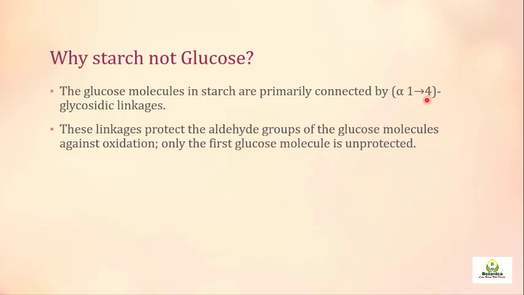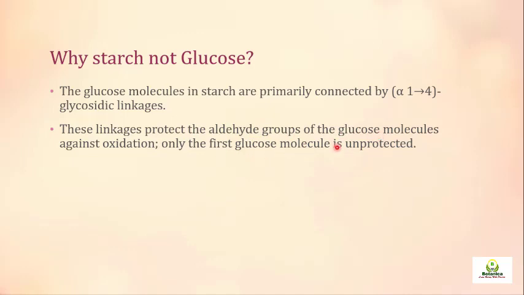When two glucose molecules are joined, a water molecule is lost, and there is no longer a free aldehyde group that can be oxidized.